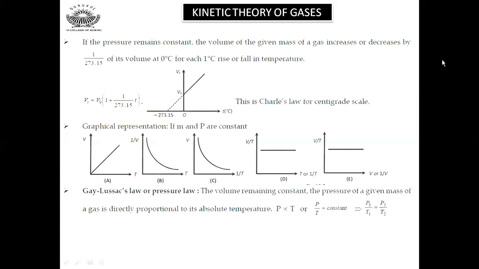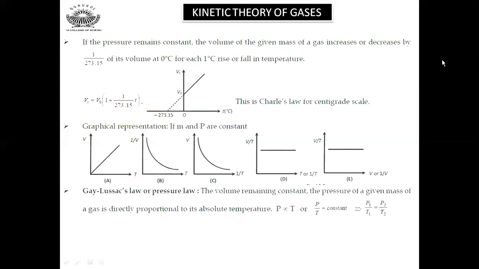Depending upon this, we have a scale which we have designed, and we call it the Kelvin scale or absolute scale, because practically the volume of any substance or any gas will not become zero at absolute zero, but we extrapolate the graph which we obtain practically, and then we get this 1 by 273 factor. Now the graphical representation, if M and P are constant: the V-T graph, as you can see, is a linear graph passing through the origin. 1 by V versus T is parabolic, V versus 1 by T is parabolic, V by T versus T is parallel to the x-axis, and V by T versus V is parallel to the y-axis. So this is the idea about Charles' law.